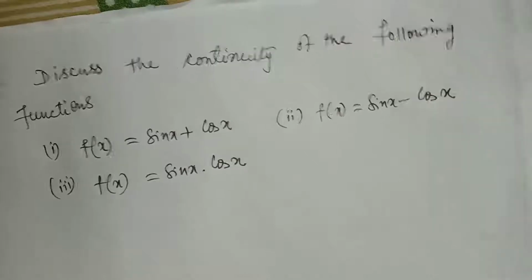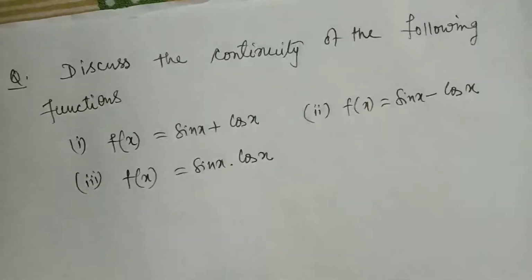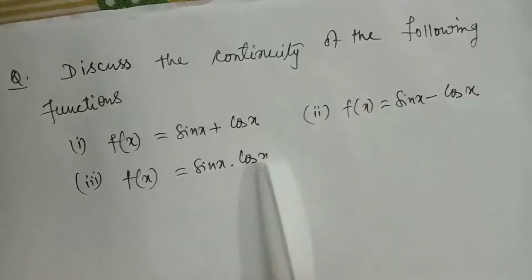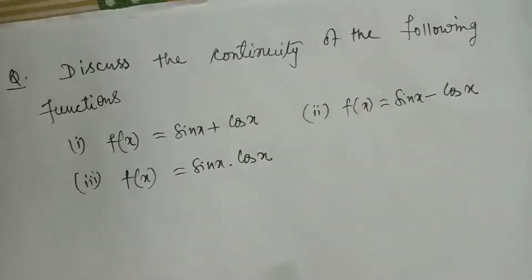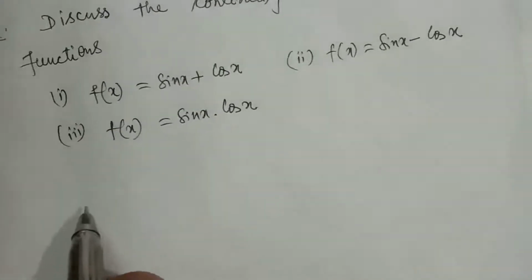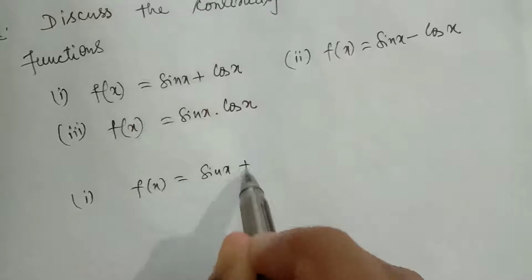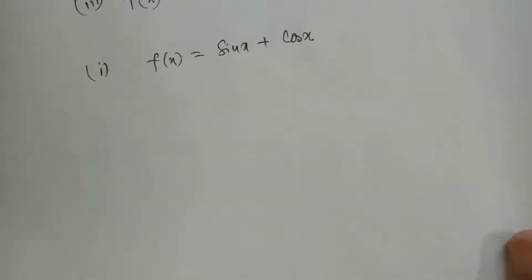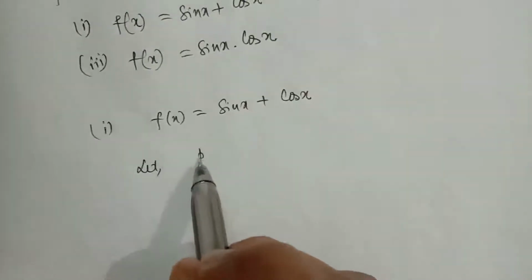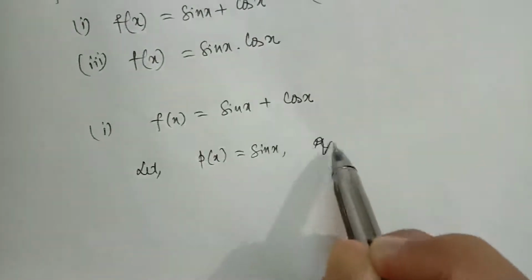The question is, discuss the continuity of the following functions: f(x) equal to sin x plus cos x, f(x) equal to sin x minus cos x, f(x) equal to sin x into cos x. I will do only one question, and similarly you do the other two. Here number 1, you can see f(x) equal to sin x plus cos x. Let us consider, say, p(x) equal to sin x and q(x) equal to cos x.